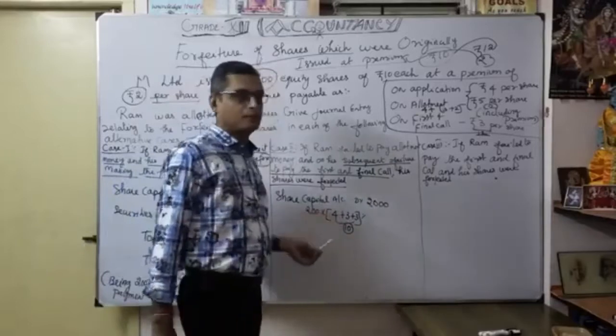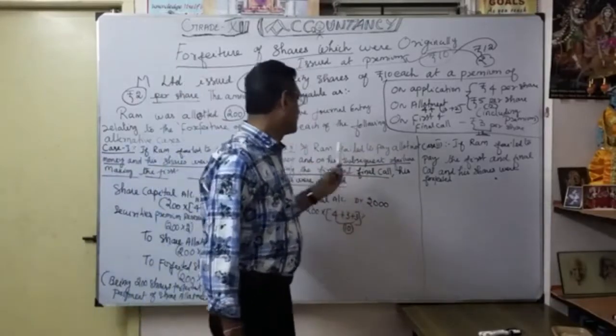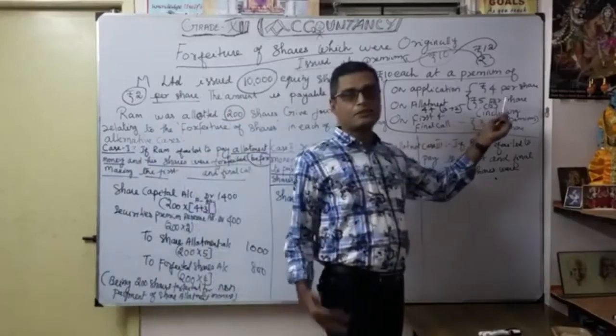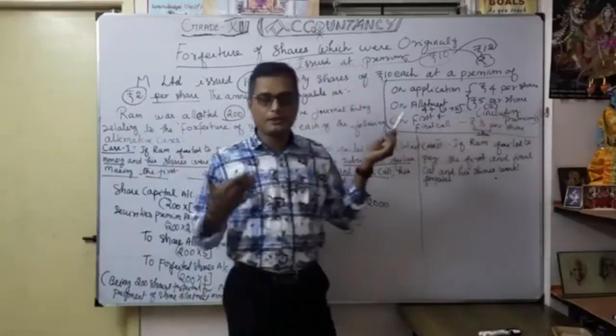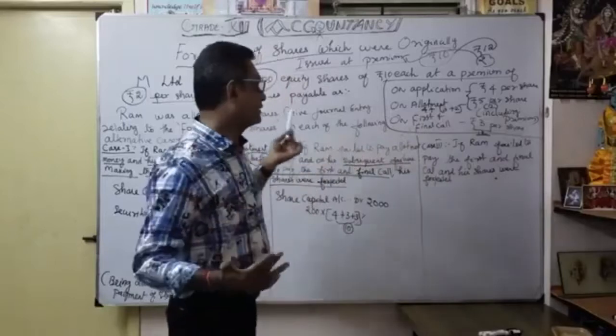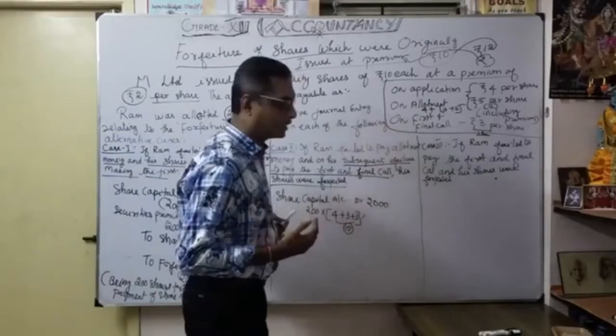Less premium. That's why we want to show premium separately here, because here also Ram failed to pay allotment money. Naturally, he is not in a position to pay the premium either. Here also the same situation: the shares were issued at a premium, but the premium has not been received. How will the journal entry be?